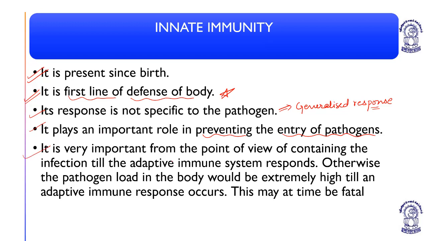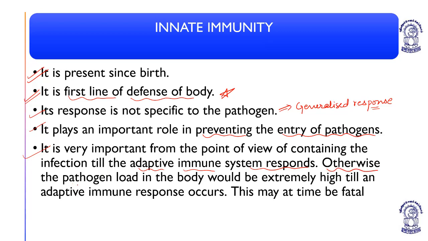It is very important from the point of view of containing the infection till the adaptive immune system responds. So innate immunity initially fights against the infection till the adaptive immune system is getting ready to fight against the infection causing agent.